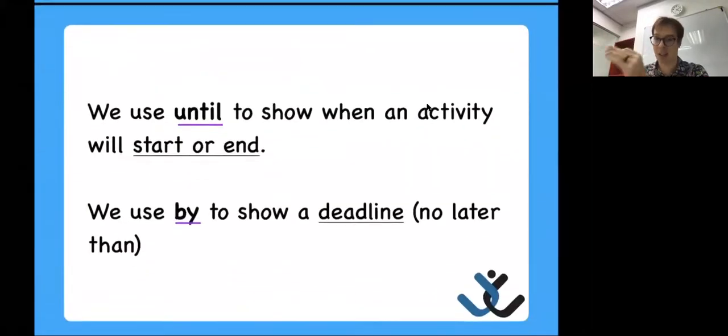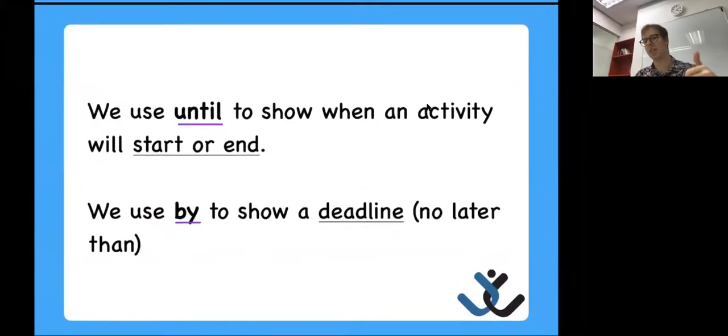So we use until to show when an activity is going to start or end, right? Today I will stay at work until 6, right? I'm working now, right? I'm at my office, I'm at the school I work at. I will be here until 6, right? That's when I'm going to stop working and go home, right? Until 6.